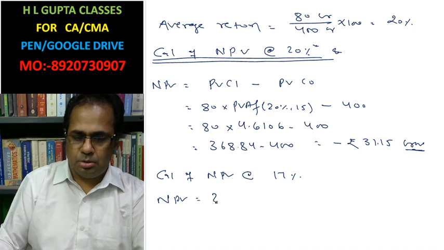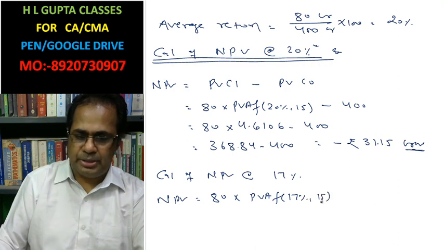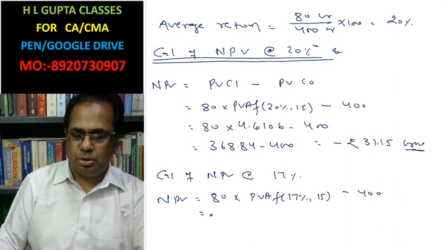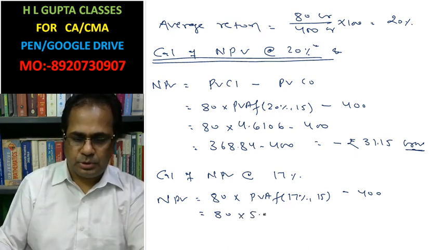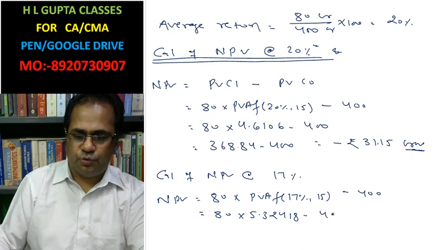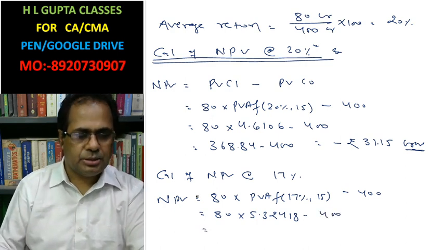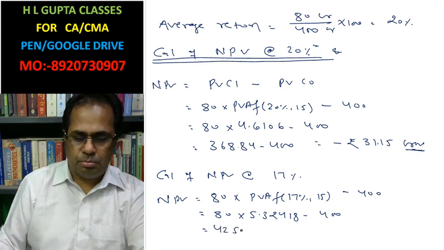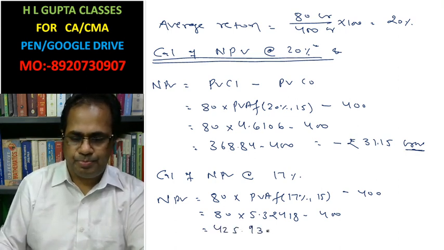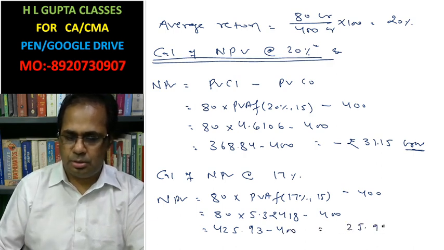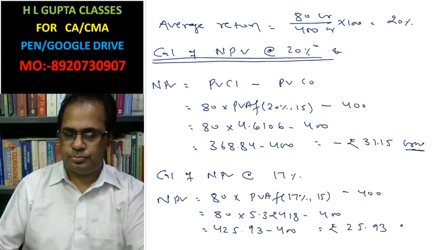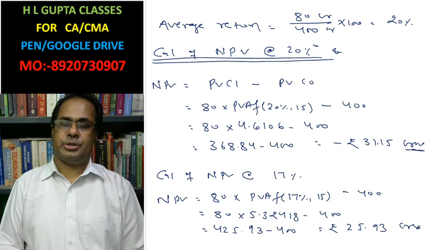Net present value is 80 into present value annuity factor 17%, 15 years, minus 400 crore. 80 into 5.32418 is 425.93, minus 400 crore, that is 25.93 crore. This is the net present value at the rate of 17%.